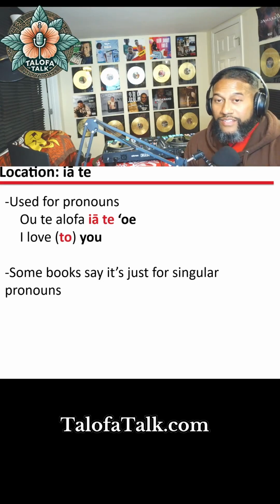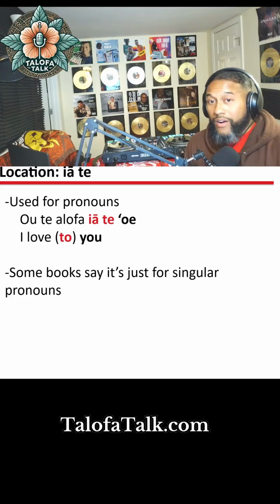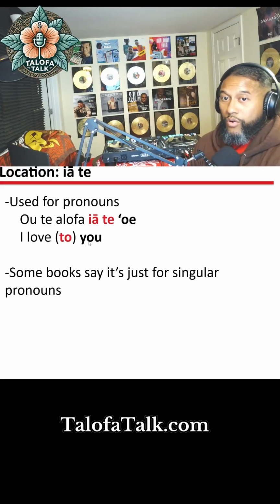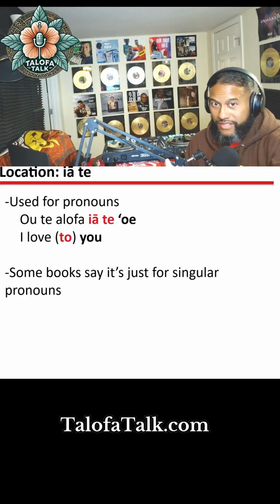I love you. You can say that every single day to somebody. It doesn't matter, your mom, your dad, your brother, your sister, your friend. Now you know how to say it and what it means, bit by bit. Ou te alofa ia te oe.